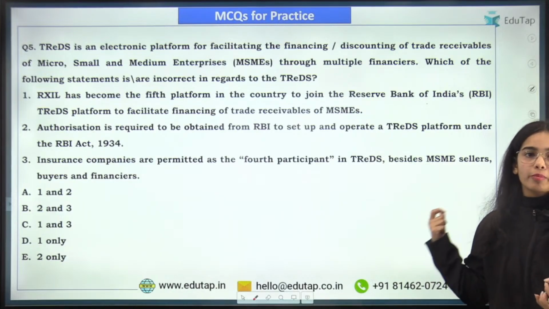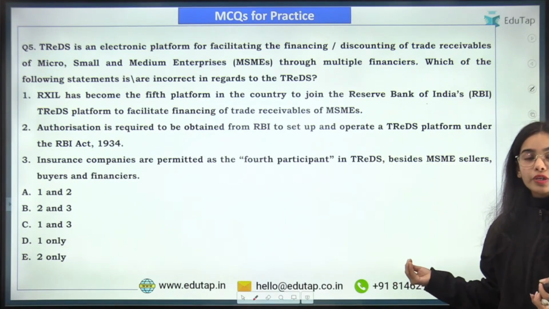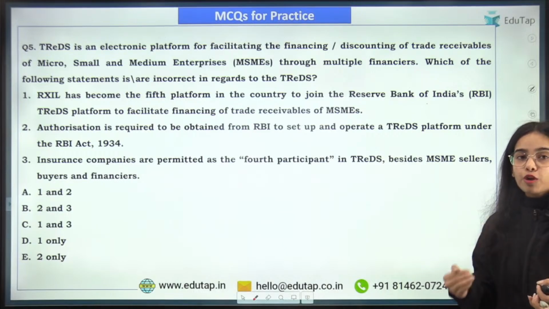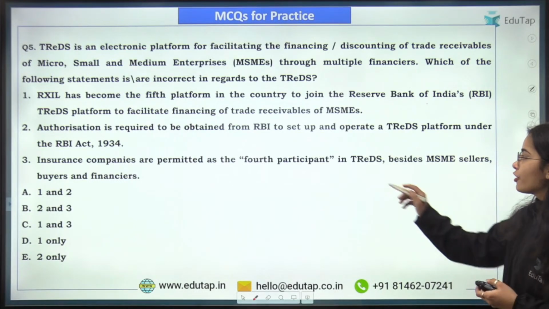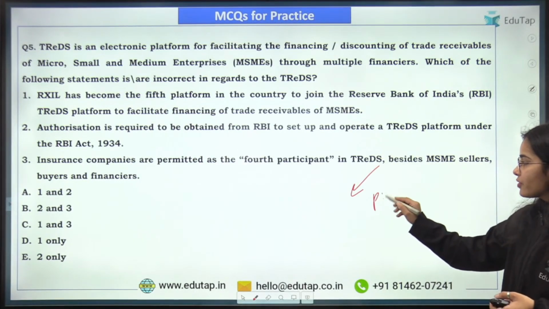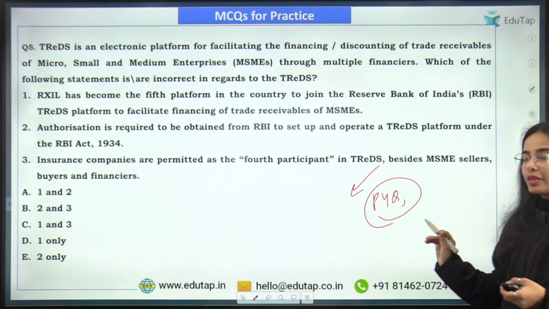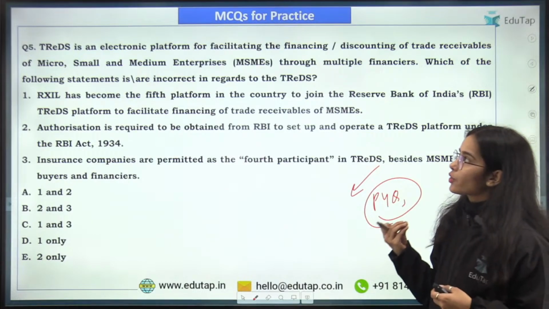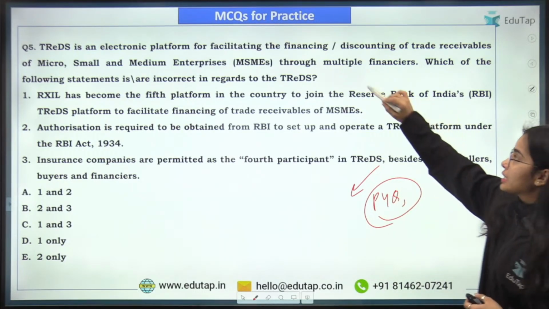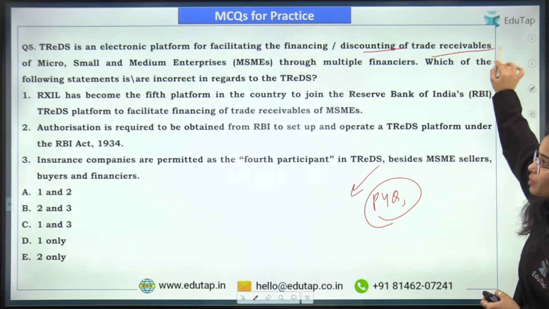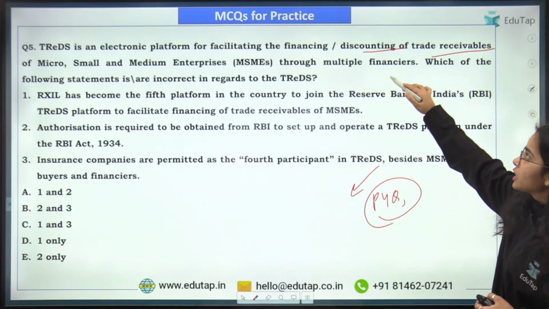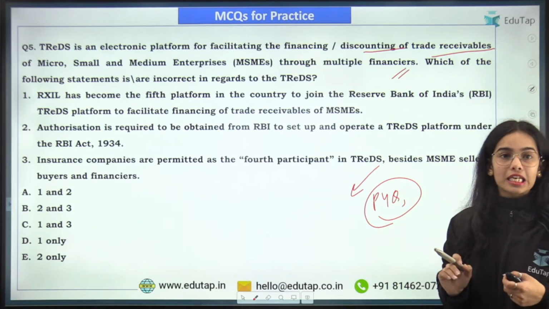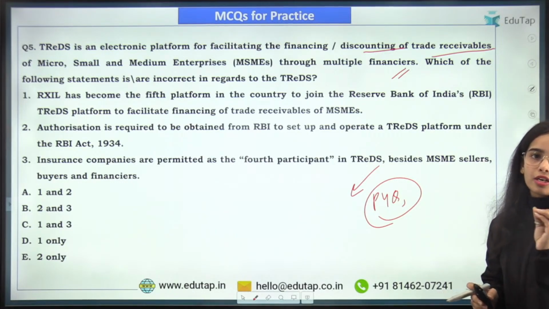This is a very important platform of the Reserve Bank of India, and I hope you have the information about this TREDS platform, because from the TREDS platform there was a previous year question in the RBI Grade B examination. Direct question was there, okay. So TREDS is an electronic platform for facilitating the financing or discounting of trade receivables of MSMEs through multiple financiers. So which of the following statements is or are incorrect in regards to TREDS?